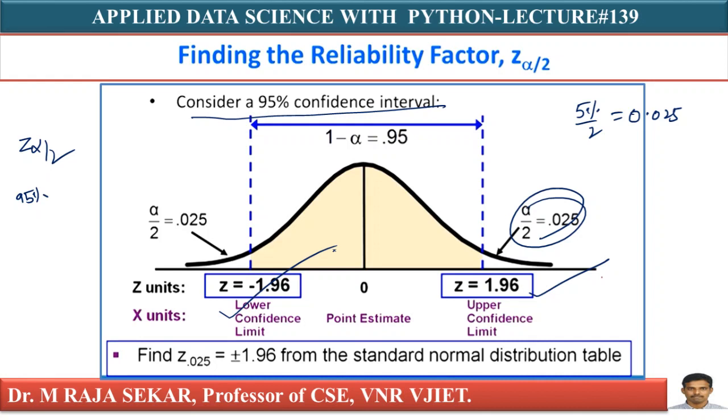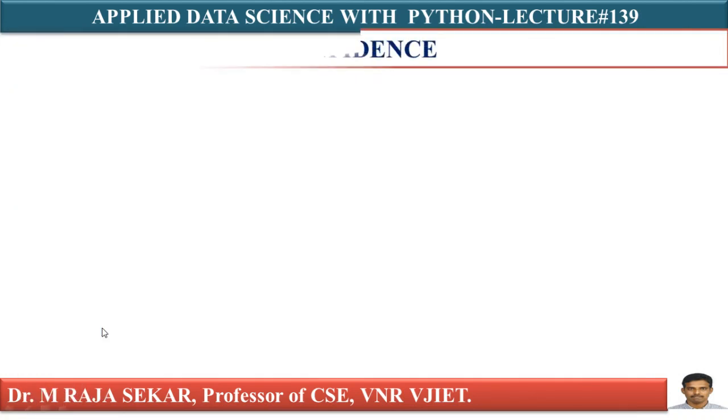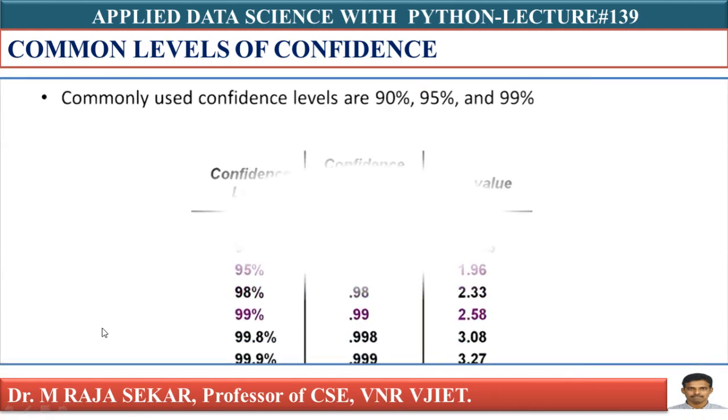The value of Z has to be captured by looking at the alpha value. This Z value depends on the alpha value, isn't it? So when you look at the table, the Z value for 0.025 is plus or minus 1.96. If it is right side of 0, that is plus 1.96. If it is left side of 0, that is minus 1.96.